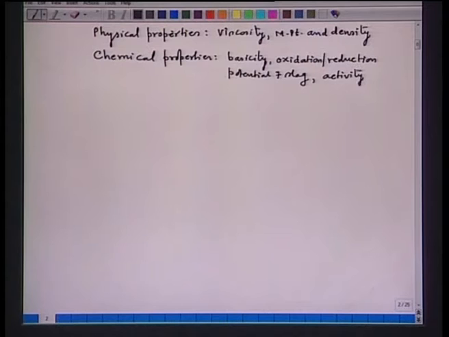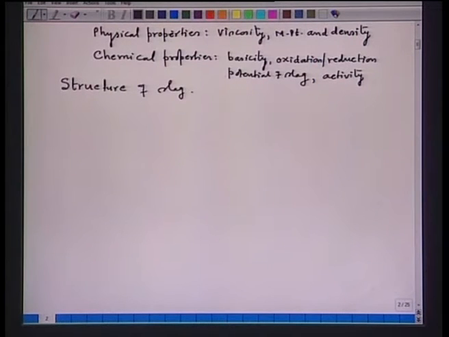Now, the above properties are determined by the structure of slag.